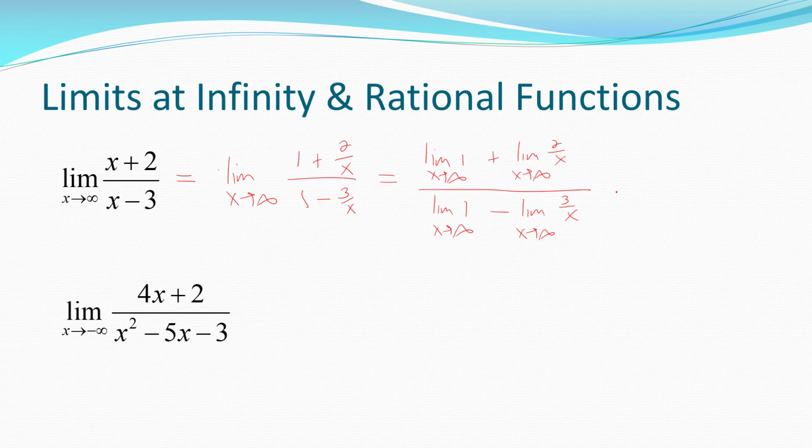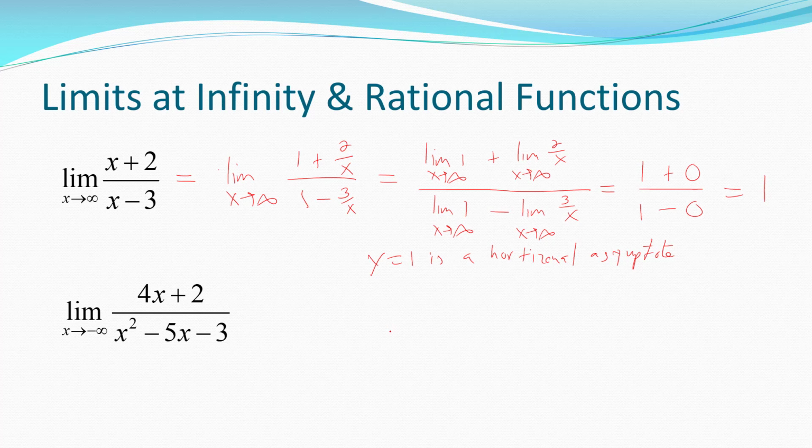So you can see the whole reason to divide by x was to have certain limits appear. We essentially complicated the expression specifically to enable us to find the limit. That then is equal to 1 plus this limit, 0, over 1 minus, and the limit of 3 over x as x goes to infinity, that's also 0. So the limit is 1. That means then that y equals 1 is a horizontal asymptote for the graph of the function y equals x plus 2 over x minus 3. Now, in order to do that limit, you notice I chose to divide by x.